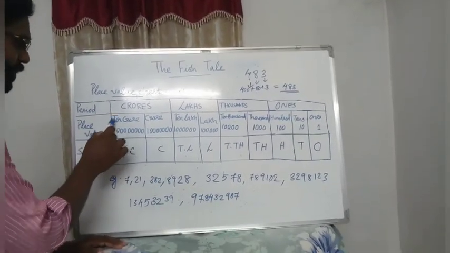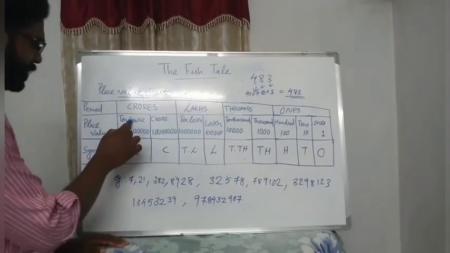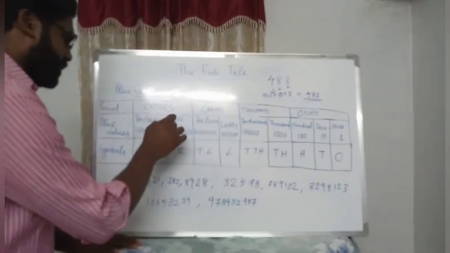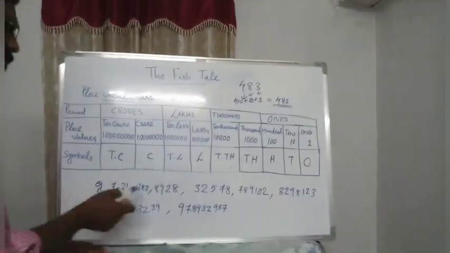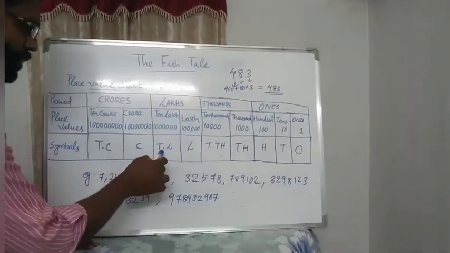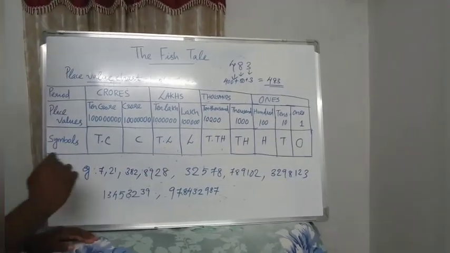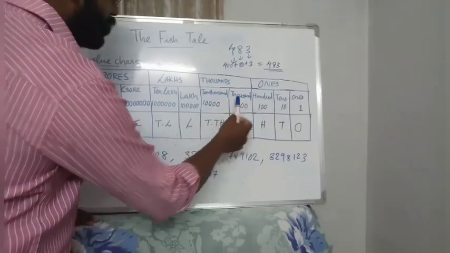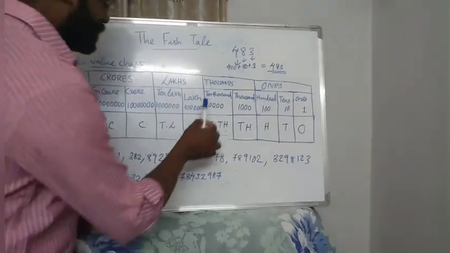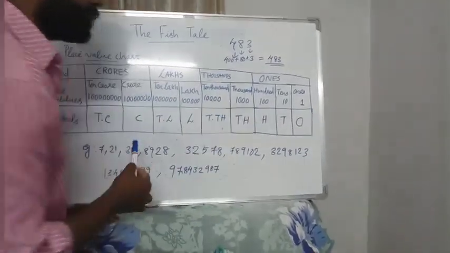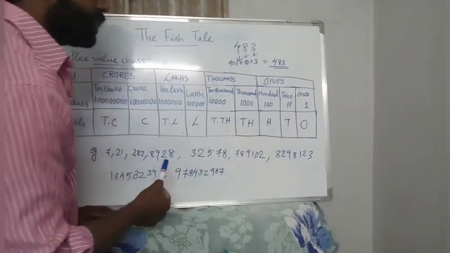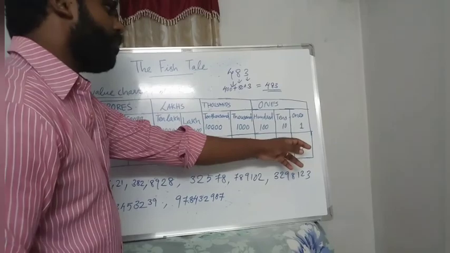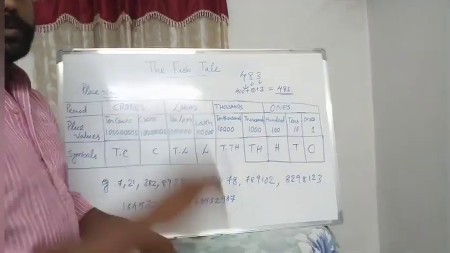The first letter of 10 is T, the first letter of crore is C. So T dot C. 10 lakh will be T dot L. Next, lakh will be L. 10,000, there are two thousands, so we use T.TH for 10,000 and TH for 1000. Next, 100 is H, tens is T, ones is O.